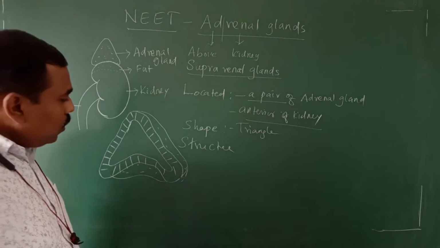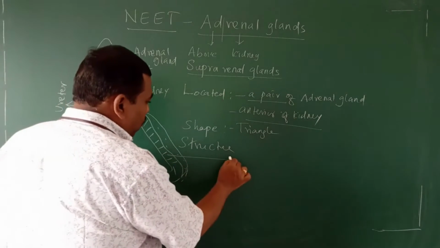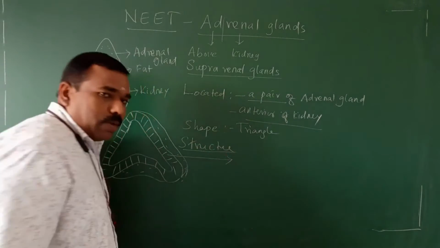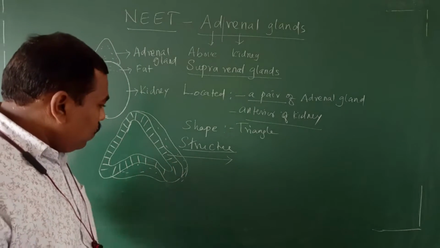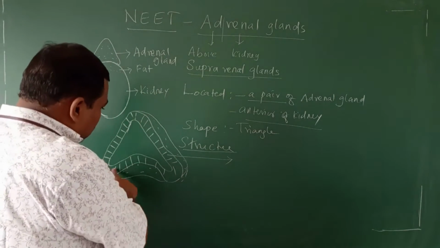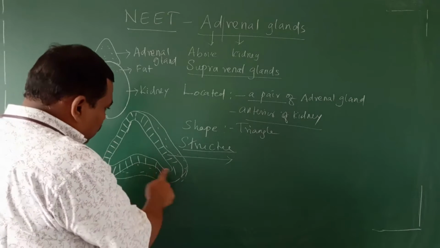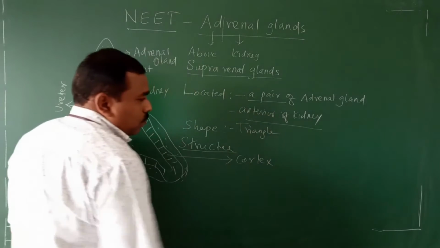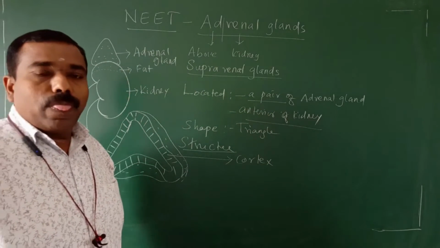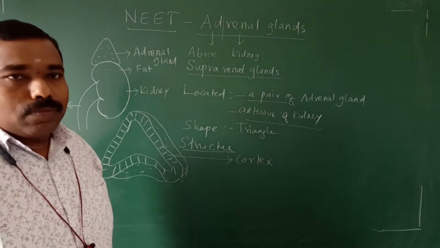Structurally it is made up of two types of tissue. The outermost region is called the cortex.